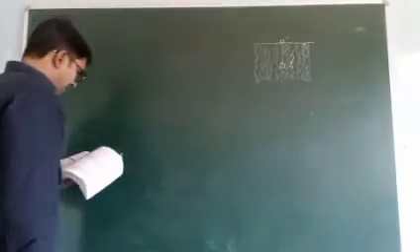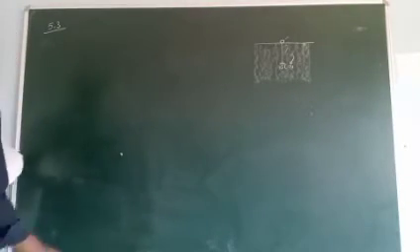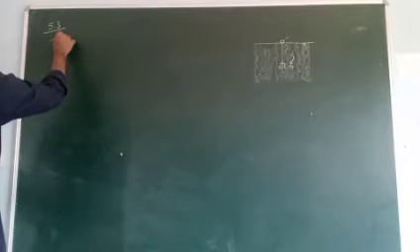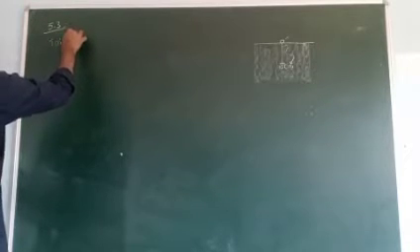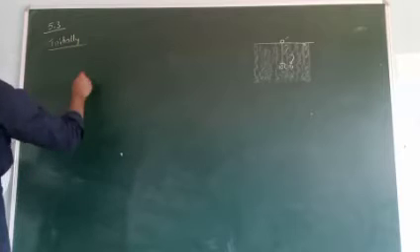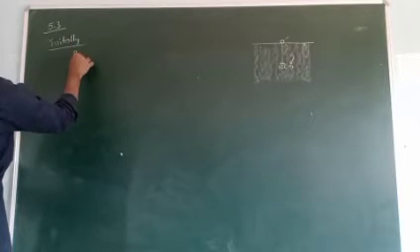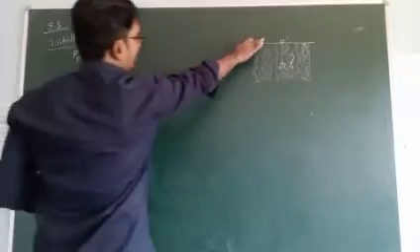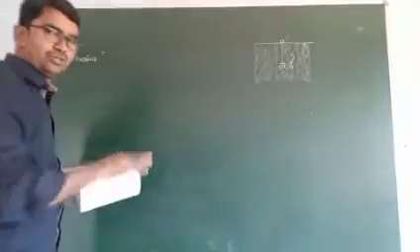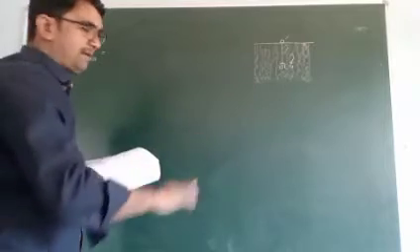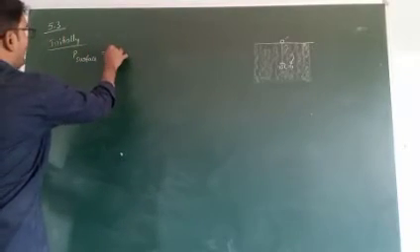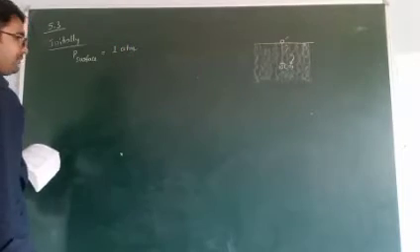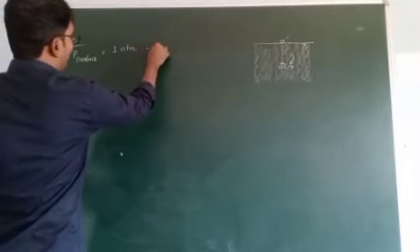First we have to calculate the initial pressure, that is, the pressure at the surface of the lake. At room temperature or standard temperature and pressure, it is 1 atmosphere. Remember this, all of you.